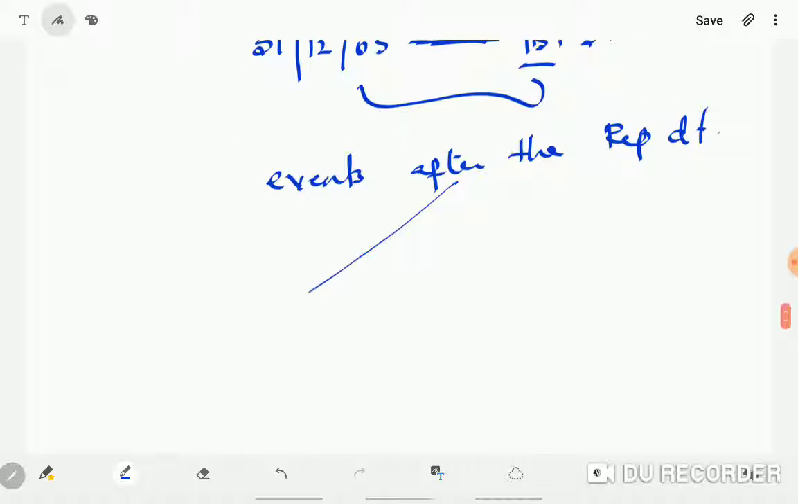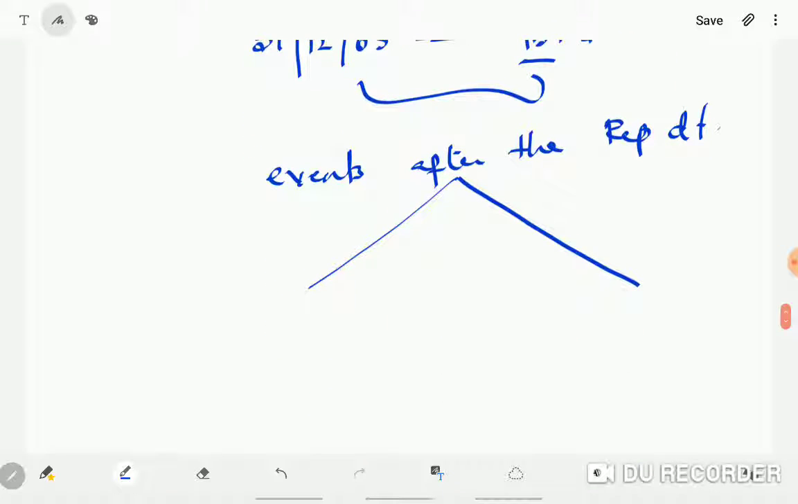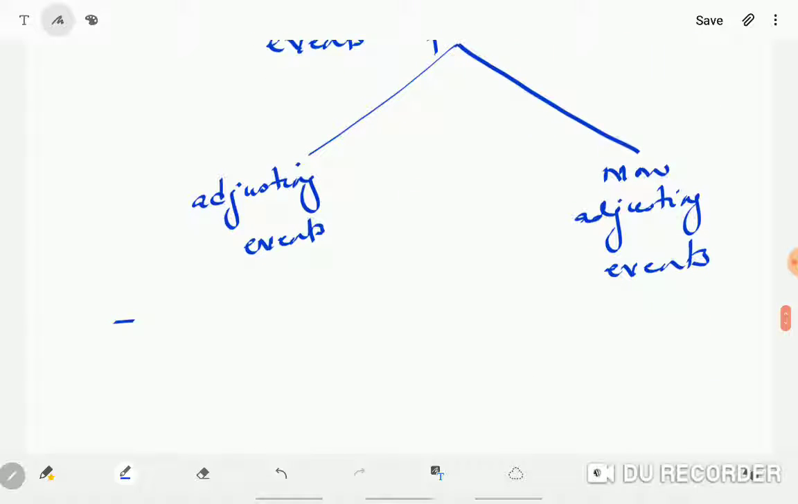Okay, these events are just all the events, whatever taking place from the reporting date till the financial statements are approved for issue. These events are called adjusting events and non-adjusting events. Okay, what is adjusting events? For adjusting events, we have to adjust the financial statements.